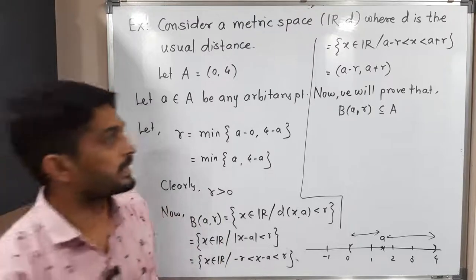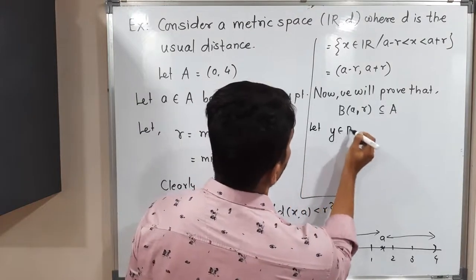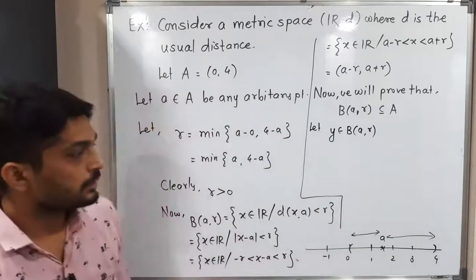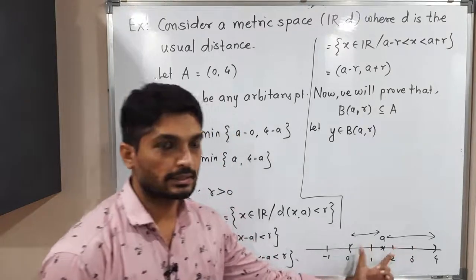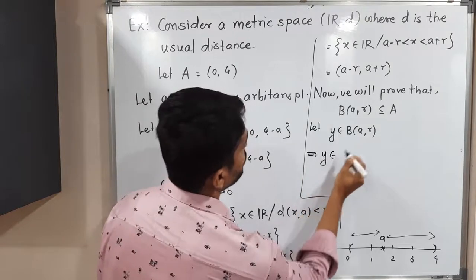I will follow the same technique. Let us take one point. Let y belong to B(a, r). I have taken one point from this open ball. The open ball will be here, with center a and radius r, between a minus r and a plus r. So this implies y belongs to B(a, r).